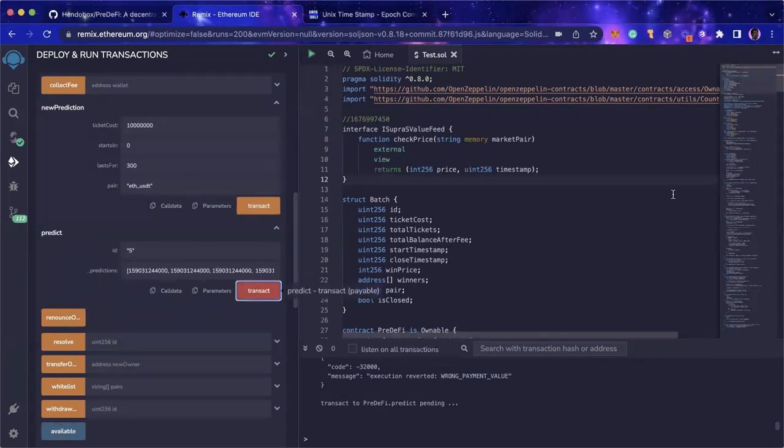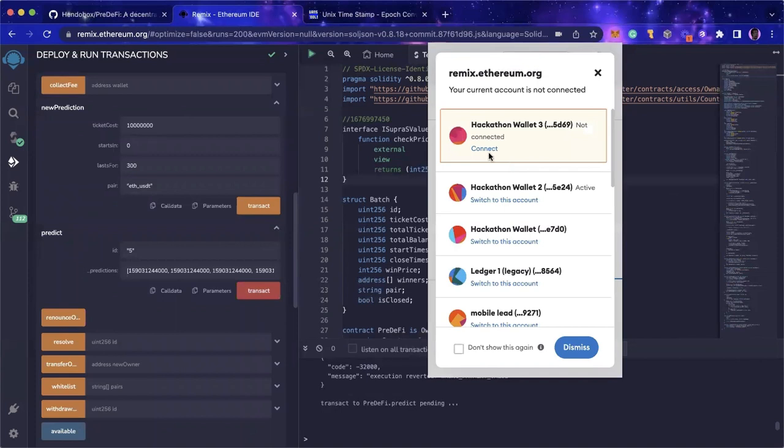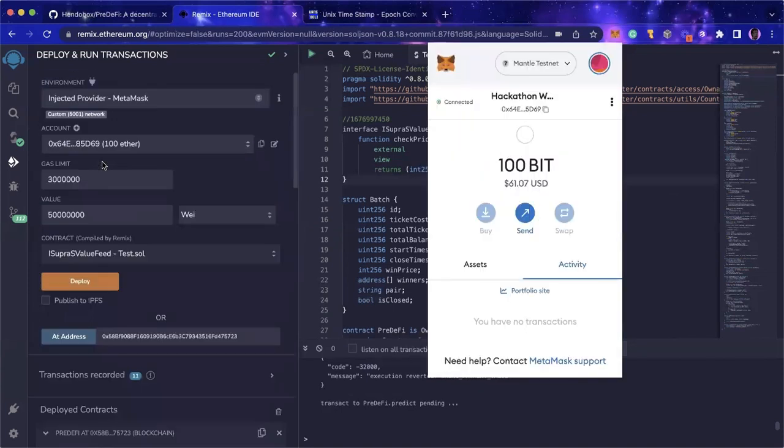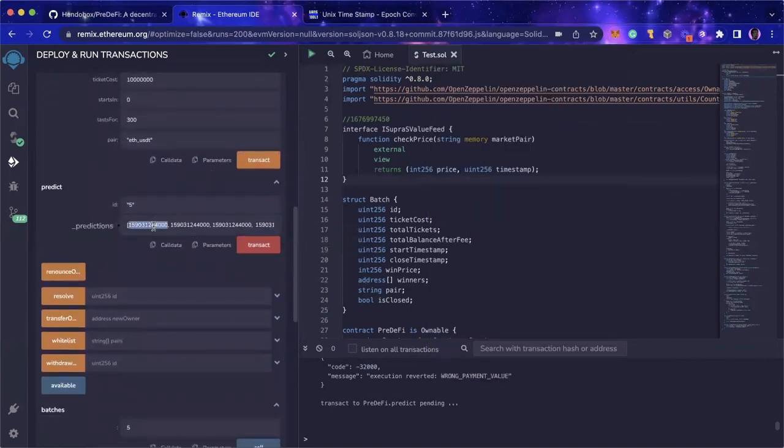So I'm also going to try to use the second user. While that transaction is going, let me switch over to player 2. Player 2 should be my hackathon wallet 3. And when I go, I see that it does switch, 0x64, correct. And so for this same prediction, let me assume that this particular user gets only one prediction right. So I'll just say this, leave this one.